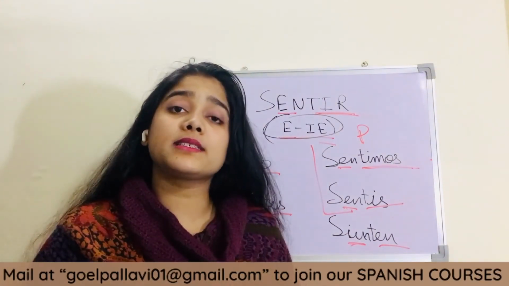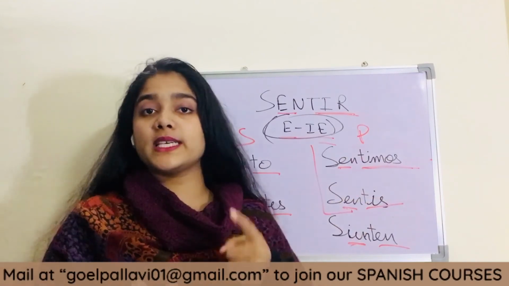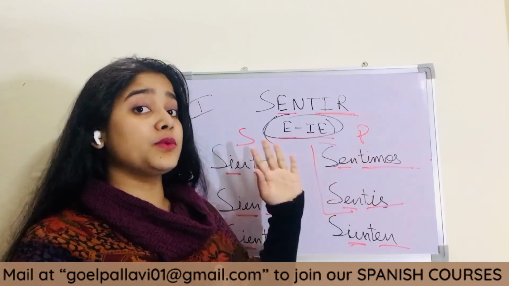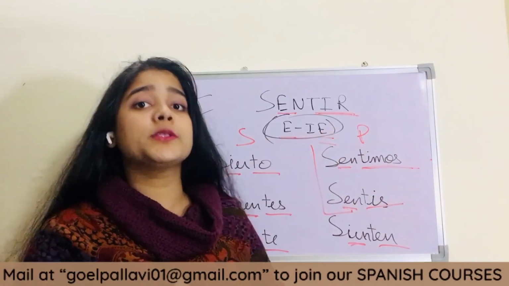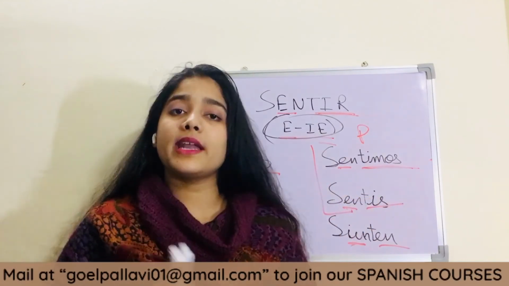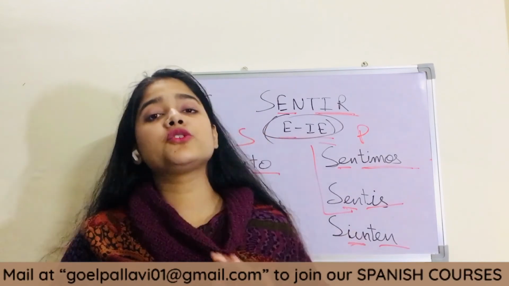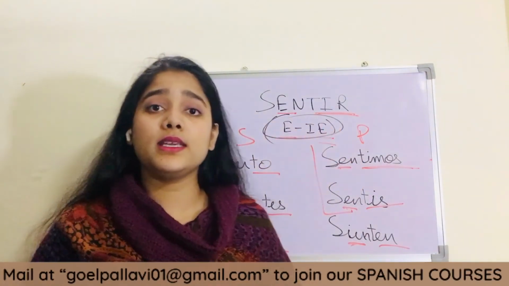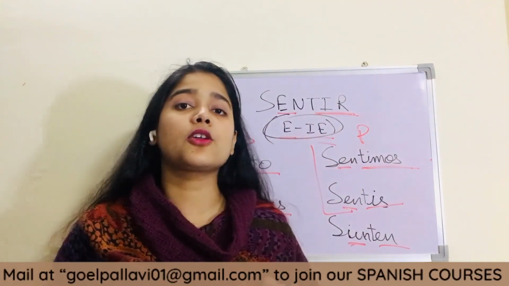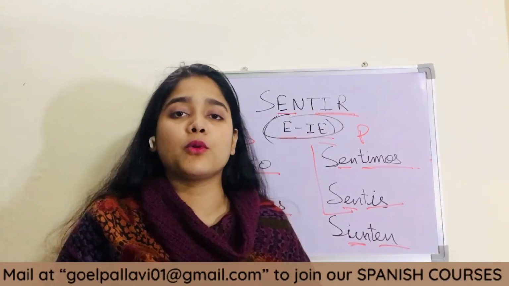So keep practicing the conjugations for regular verbs and irregular verbs. Now you have learned a new type of irregular verbs, so keep practicing these, and I will put some verbs in the description of this video which are part of e changes to ie. Either it is ar, ir or er ending verb, you can conjugate them on your own.